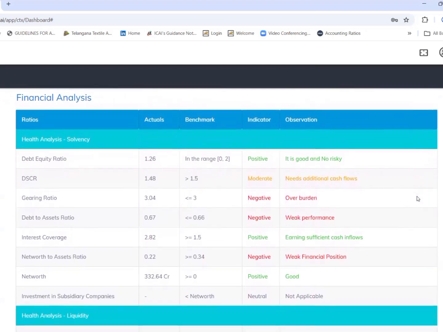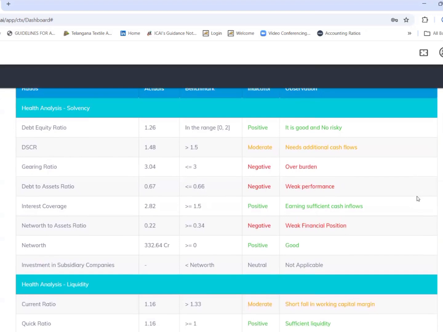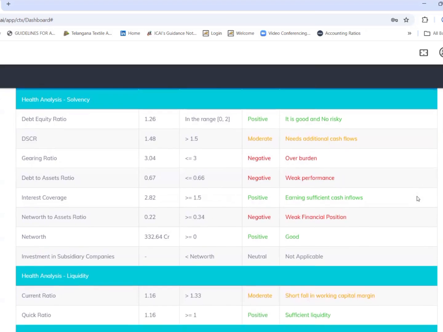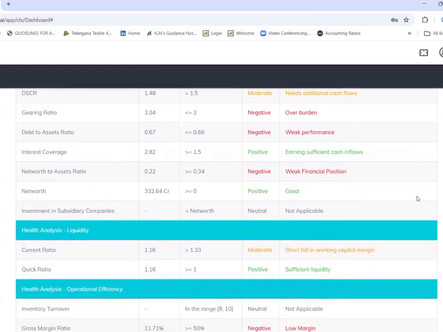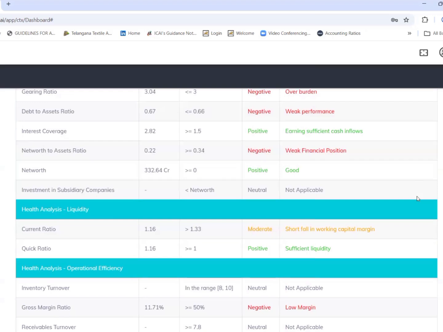First is health analysis, solvency. Solvency, I told you, ensures the sustainability of the company. Here, the DSR is close to 1.5. Coming to the gearing ratio, it should be less than 3. It is 3.04. Debt to assets ratio should be less than 0.6. It's 0.67. Interest coverage ratio, of course, no problem. Net worth to assets ratio should be more than 0.34. It is 0.2. This is the main reason.